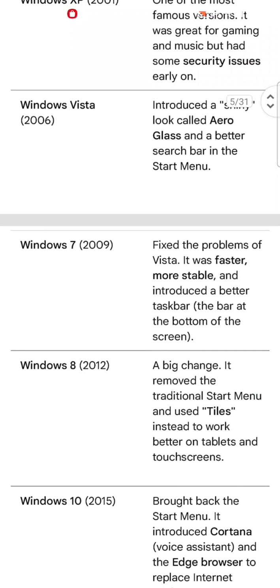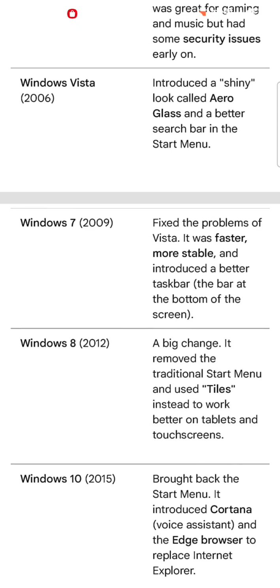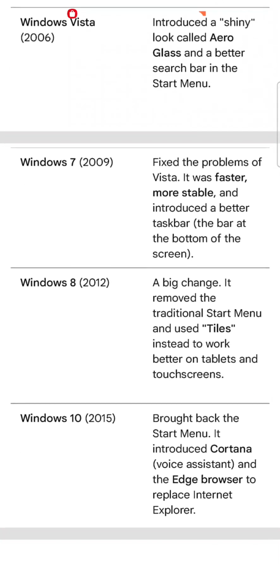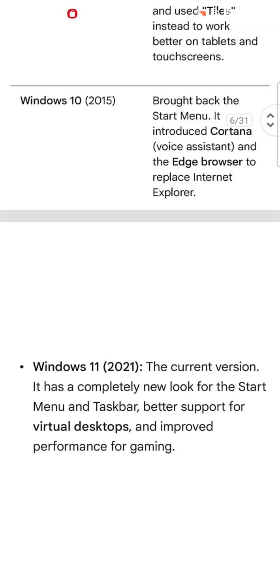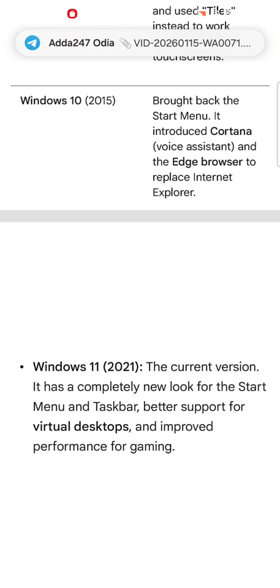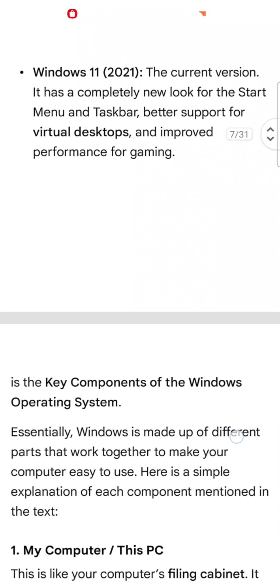Windows 8, 2012, a big change. It removed the traditional start menu and used tiles instead to work better on tablets and touch screens. Windows 10, 2015, brought back the start menu. It introduced the Cortana voice assistant and the Edge browser to replace Internet Explorer. Windows 11, 2021, the current version. It has a completely new look for the start menu and the taskbar, better support for virtual desktops, and improved performance for gaming.